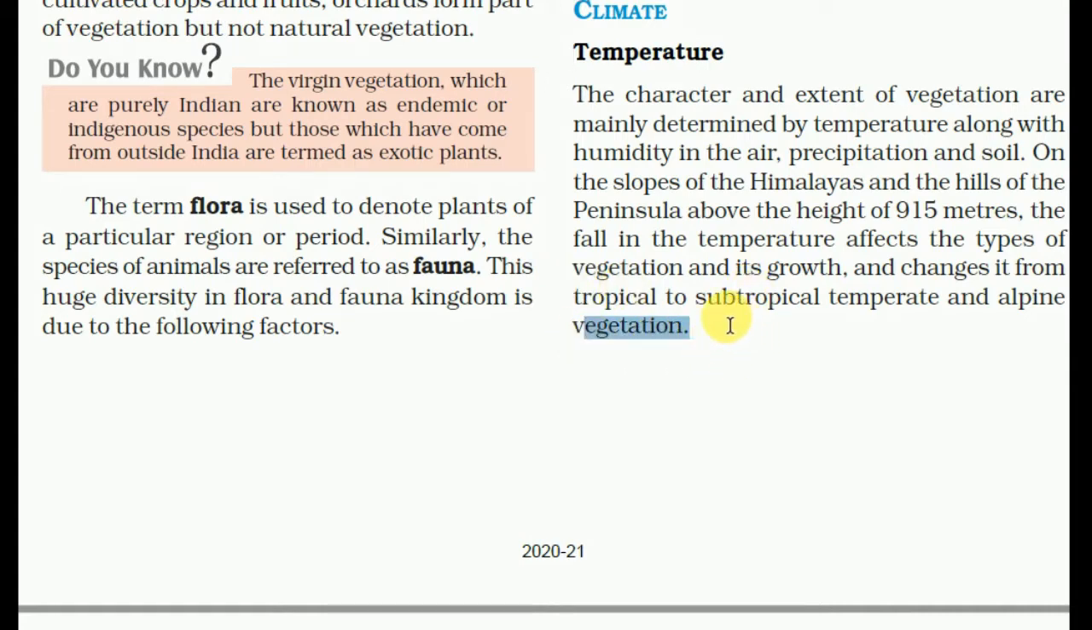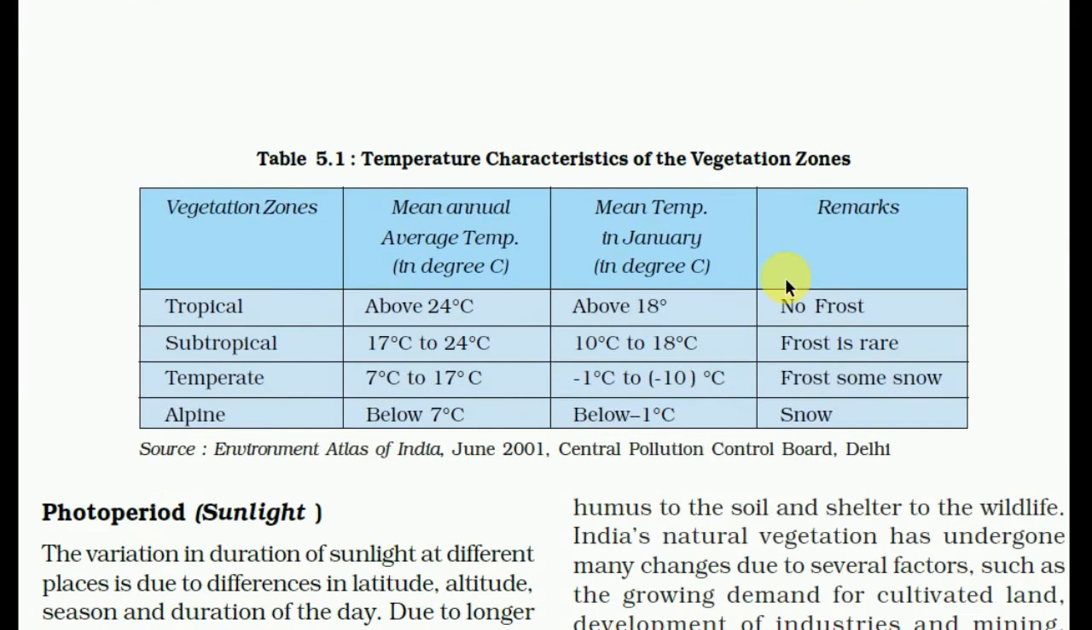So we see there is a different type of vegetation in the Himalaya region and a different type of vegetation in the plains due to the different type of climate or temperature there. So we can see here the vegetation zones: tropical, subtropical, temperate, alpine.